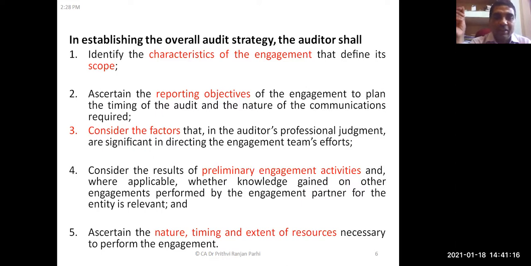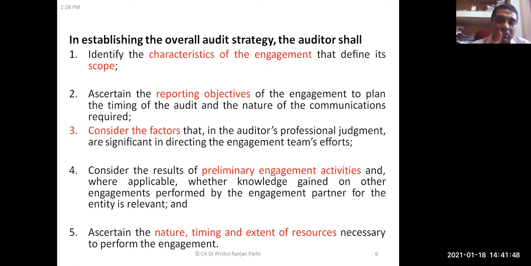Similarly, consider the results of preliminary engagement activities and, where applicable, whether knowledge gained on other engagements performed by the engagement partner for the entity is relevant. Sometimes the engagement partner might have conducted a similar kind of audit elsewhere. Preliminary engagement activities are a kind of knowledge gathering activity.